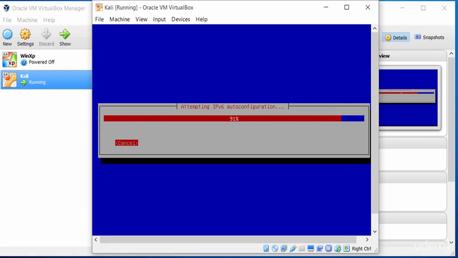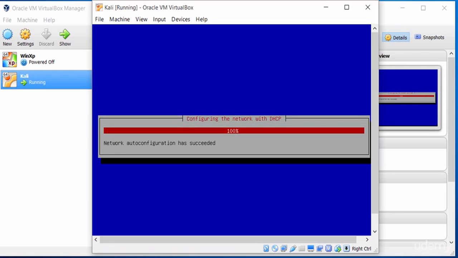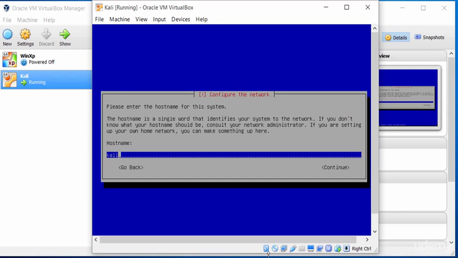This is installing on a virtual machine. So let's just go through this. Now I have the option of selecting a host name. It's got Kali as the host name. I can obviously change that if I want to. But for right now, it's fine. Kali is perfectly okay. You select whatever is perfect for you. And then I hit continue.